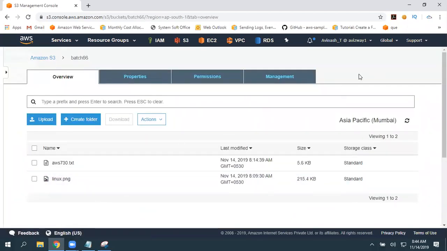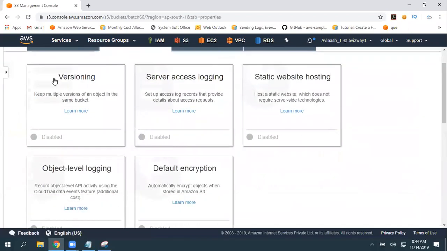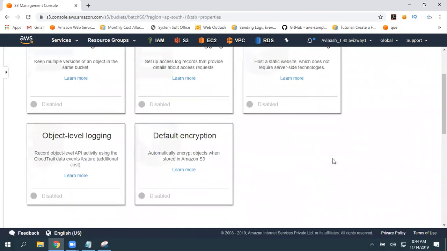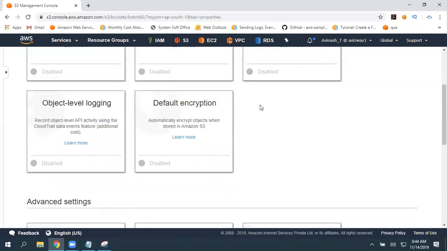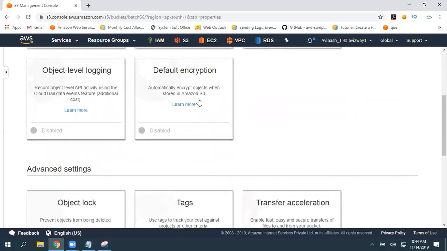So this is the basic introduction. We have, for example, if you are talking about delete, if you want to get your object back, you can use this feature. If you want to enable logging, you can use this feature. If you want to use this for static website hosting, this feature. We have a service called CloudTrail, right? If you want to store all CloudTrail logs into one bucket, this feature. Encryption, we have a session on that. We will discuss that in our coming 2 sessions.